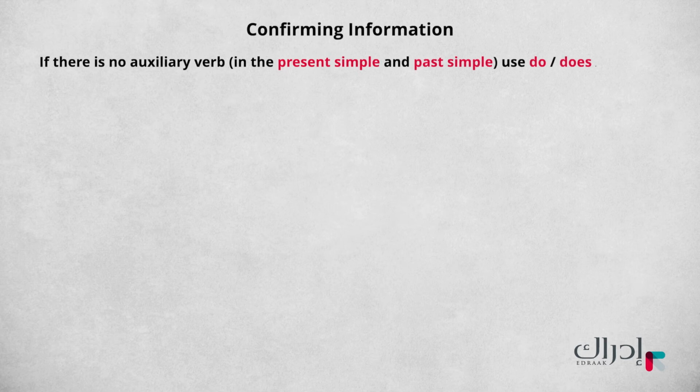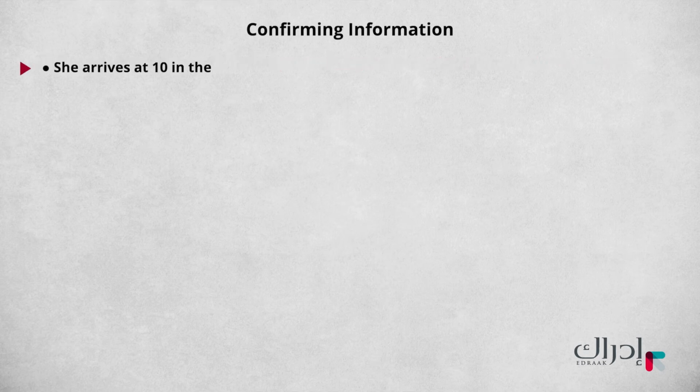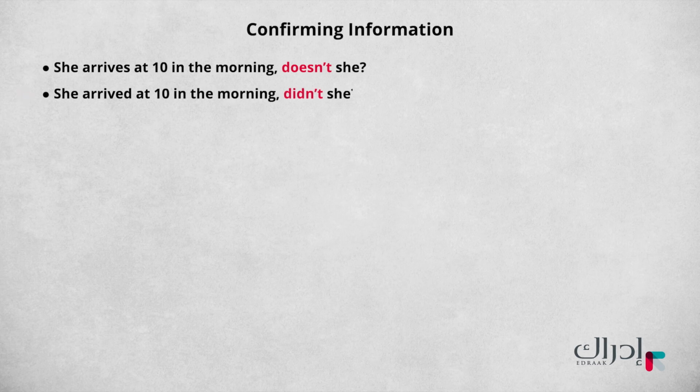If there is no auxiliary verb, in the present simple and past simple, use do, does, and did, just like when you make a normal question. She arrives at 10 in the morning, doesn't she? She arrived at 10 in the morning, didn't she?